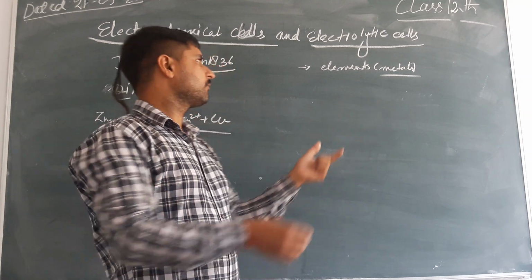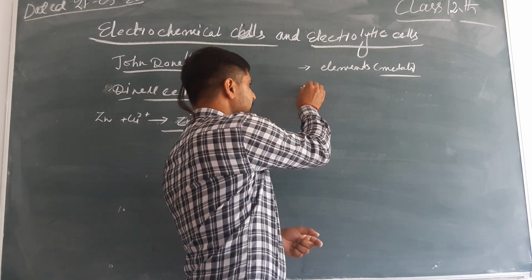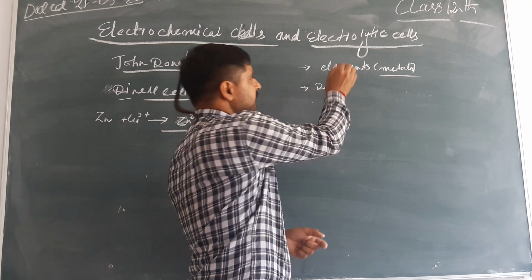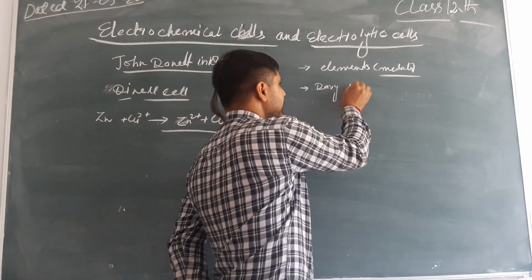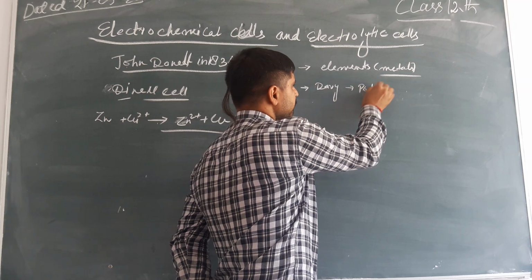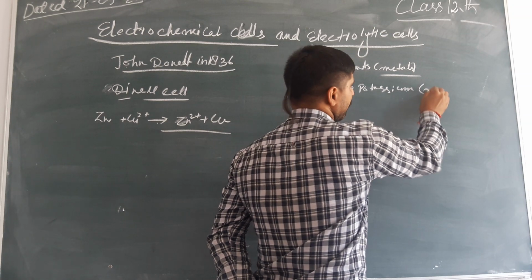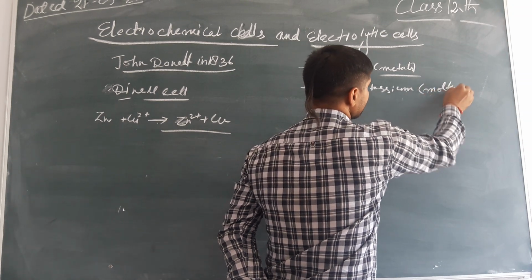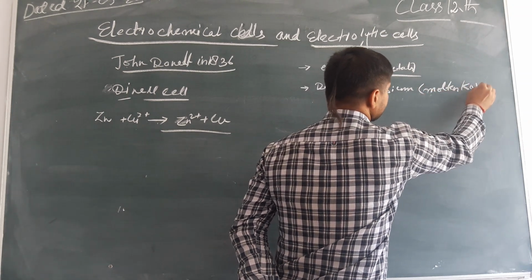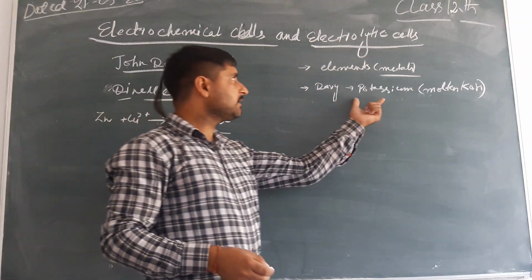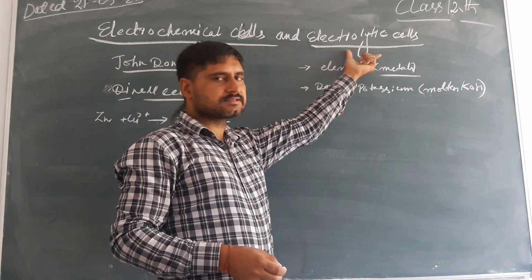Okay, now another one: Davy isolated the element potassium from molten potassium hydroxide. It is done by the process of electrolysis.